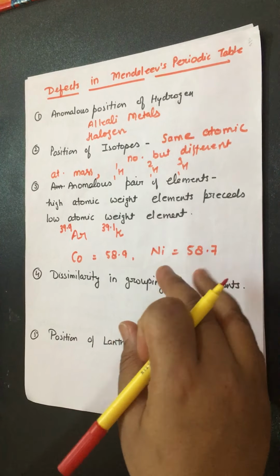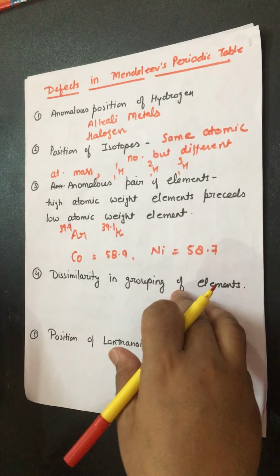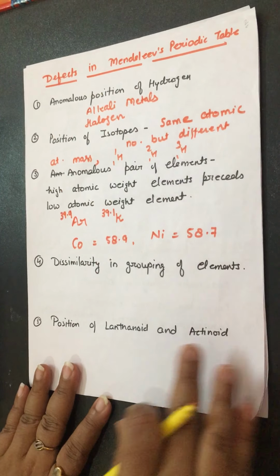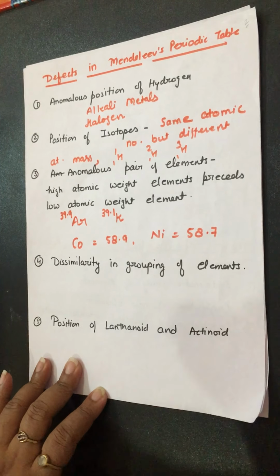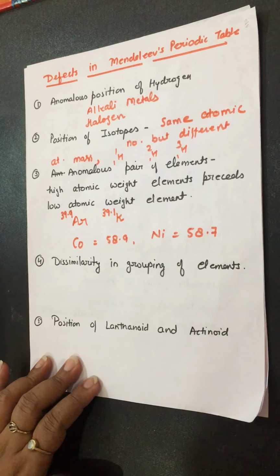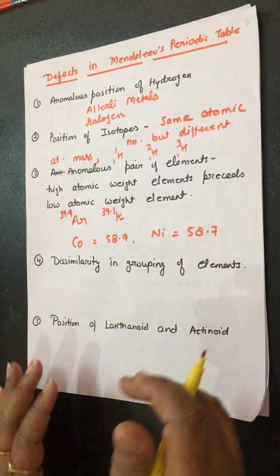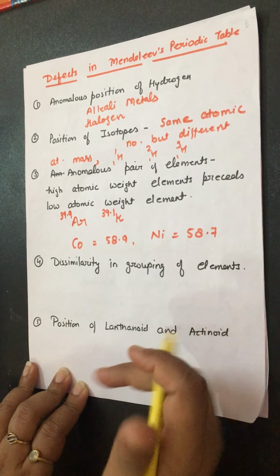Few elements which have higher atomic mass precede the element with the lesser atomic mass. Again, dissimilarity in grouping of elements. There is dissimilarity, it means sometimes dissimilar elements were arranged in the same group. Likewise, alkali metal grouped with the coinage metal.